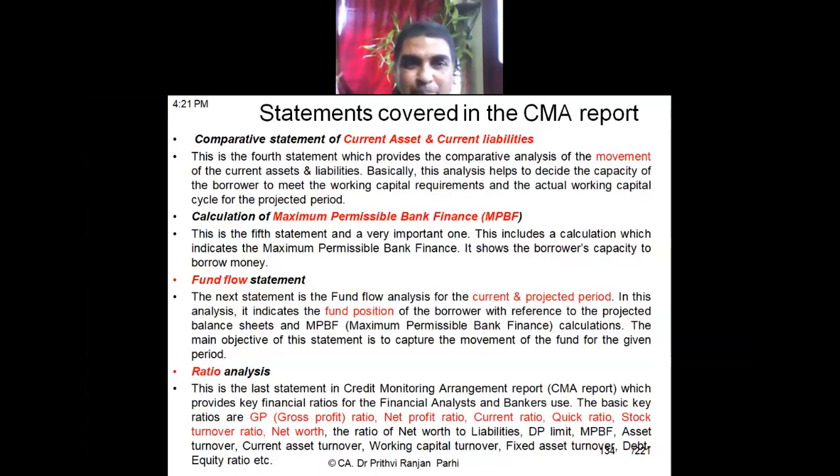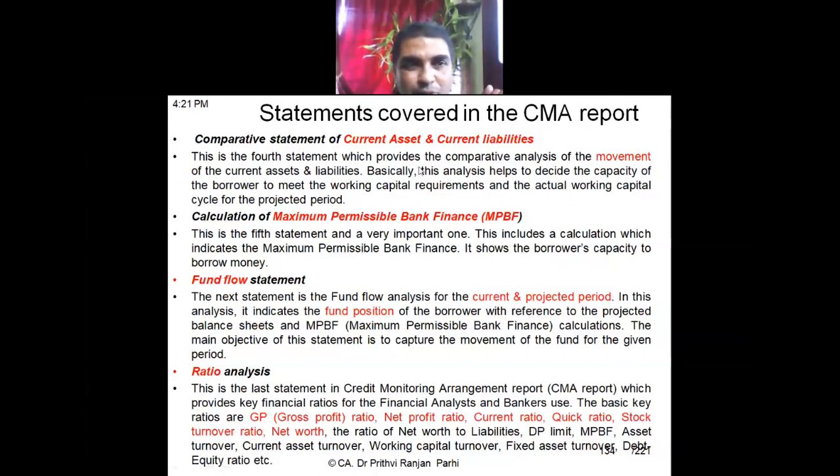Then what is the maximum permissible bank finance? Just the way we have computed working capital finance under Tandon committee suggestions, the maximum permissible bank finance can be computed. It will show a fund flow statement. Statement means, you understand, it is like a working capital statement. What is the movement of working capital can be found out through that statement. And it will give you some kind of ratio analysis, that is, what is the gross profit ratio or net profit ratio. All these things can be found out from that CMA report.